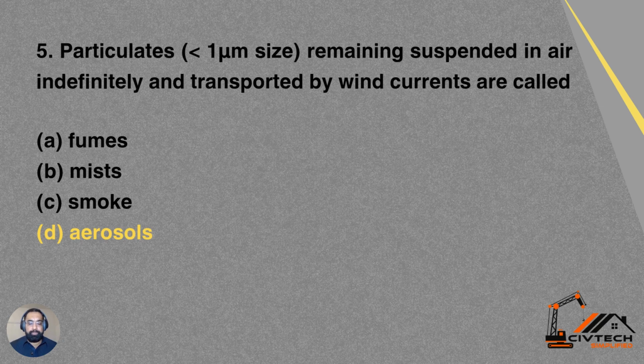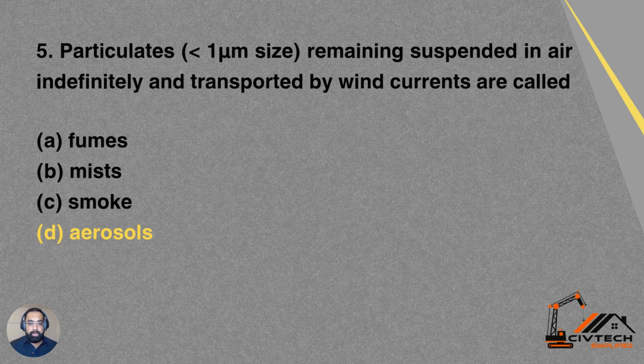Question number 5. Particulates less than 1 micrometer in size remaining suspended in air indefinitely and transported by wind currents are called.